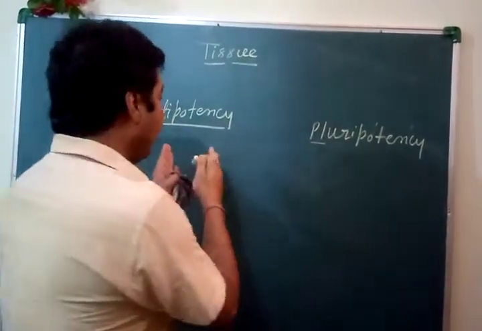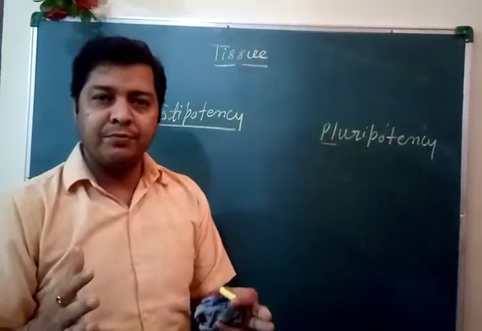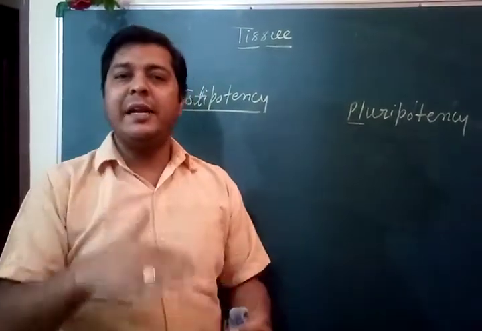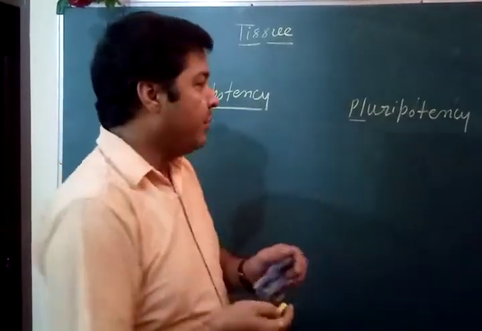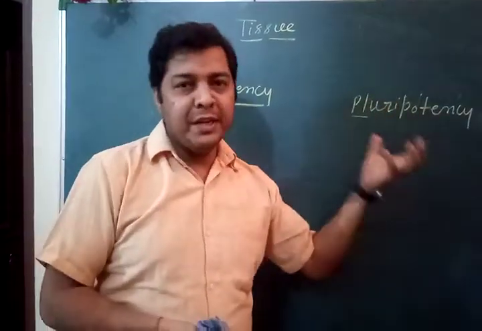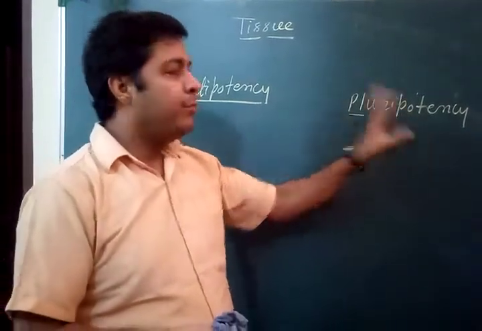If we compare the animal cell, the complexity is maximum, right? There is development of ectodermal, mesodermal and endodermal layers. So we see division, development and growth inside the cells. That division is called pluripotency.